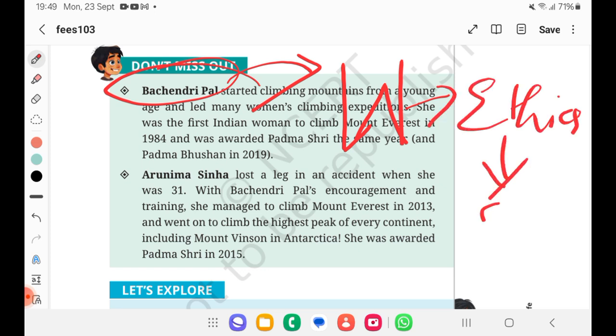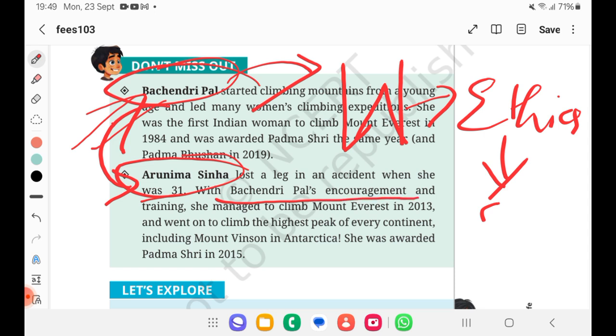See, now I am able to get the inspiration from Bachendri Pal, even women can do it. It's not only men. So to show gender parity also we can use it, and such a great thing, right? And see, one more great thing is here. Arunima Sinha, who lost a leg in an accident when she was 31, with Bachendri Pal's encouragement and training, managed to climb Mount Everest in 2013 and went on to climb the highest peak of every continent, including Mount Vinson in Antarctica. She was awarded Padma Shri in 2015.